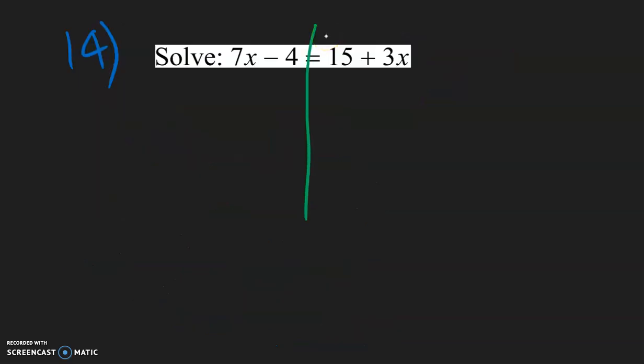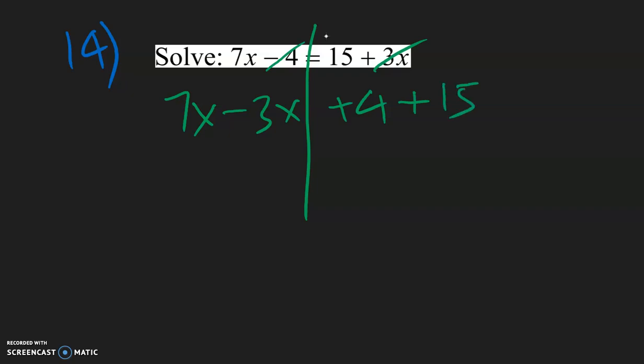For number 14, we just want to solve for x. So the variables on the left side, so 7x can stay over here. This 3x needs to move over, so it will become negative 3x. And for the constants, that's negative 4. Let's move it over, so negative 4 becomes positive 4, and the positive 15 can stay.